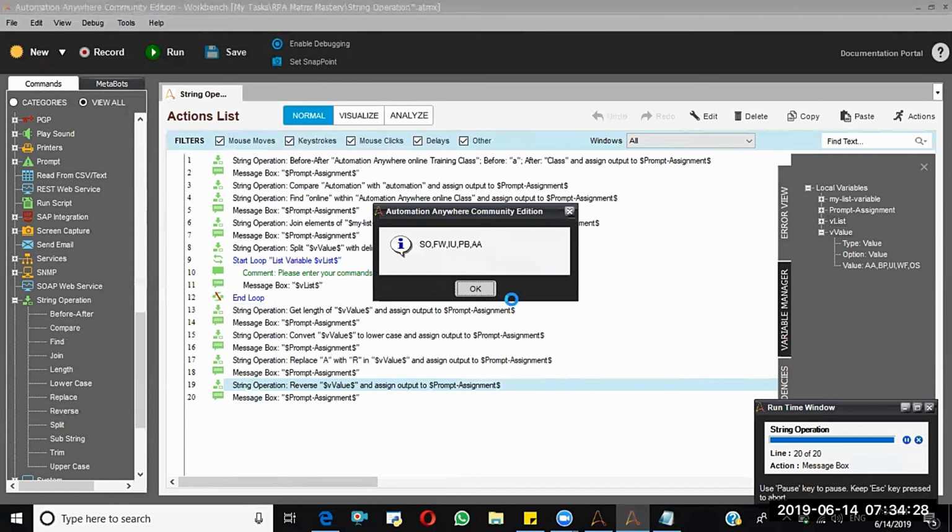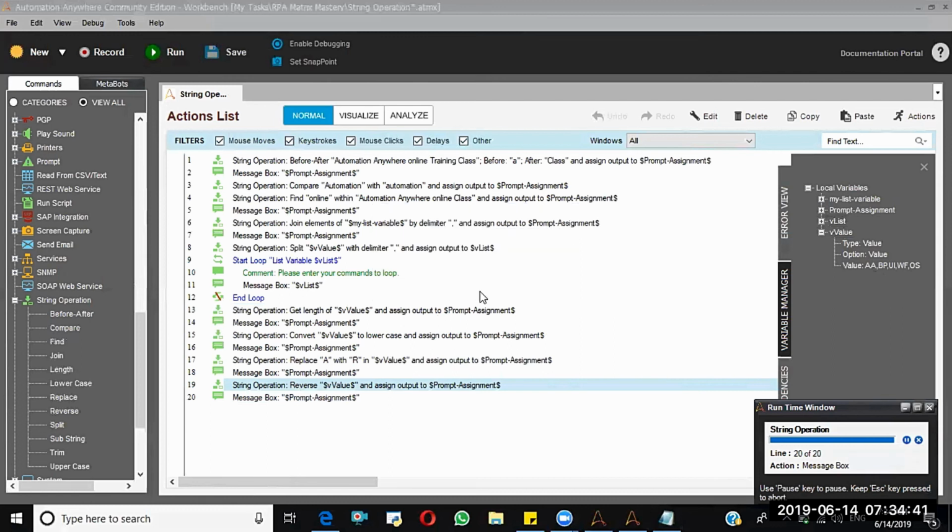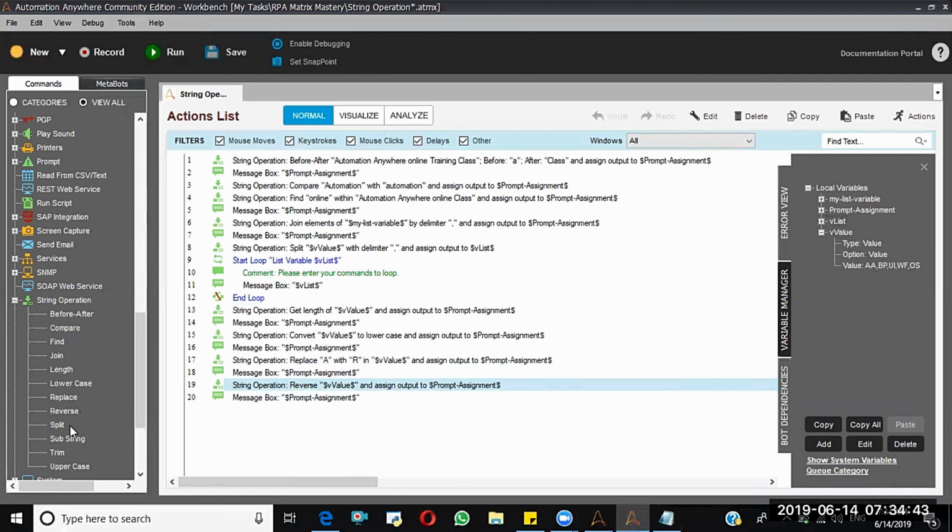See, SO, FW, IU, PB, AA. AA will be given in reverse order only, right? In both ways it is reverse only. That's the reason you are getting the expected one. Split we are done.